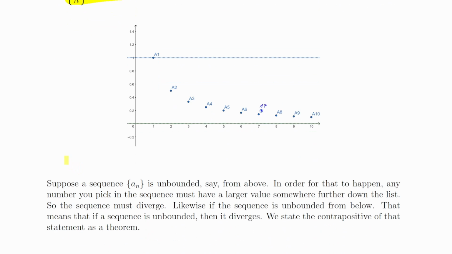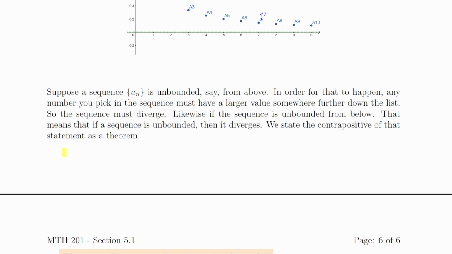Okay, now let's look at what happens if a sequence is not bounded. Suppose that I have a sequence a_n that's unbounded. Say it's unbounded from above. If that were to happen, then if I pick any number in the sequence, there must be some number in the sequence that's bigger than it, right? Because in order to be unbounded, no matter what number I pick, it's not big enough. So there has to be something later on that's bigger than it.